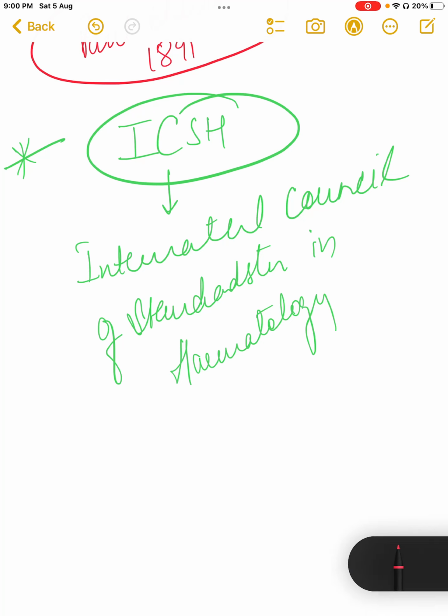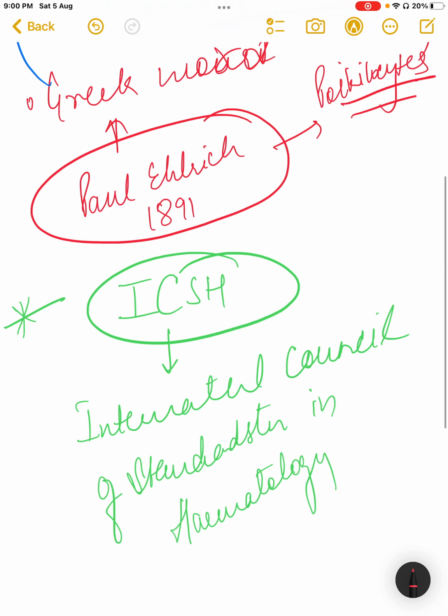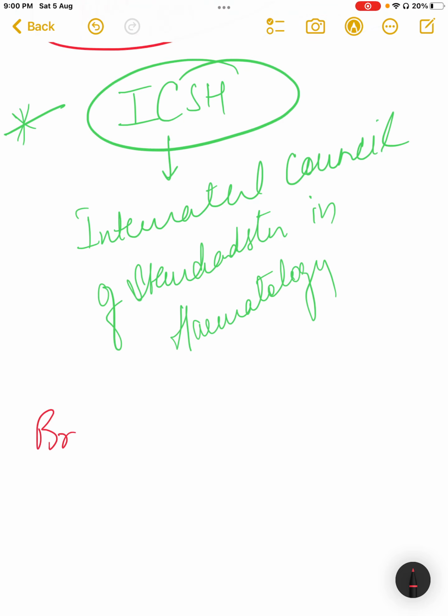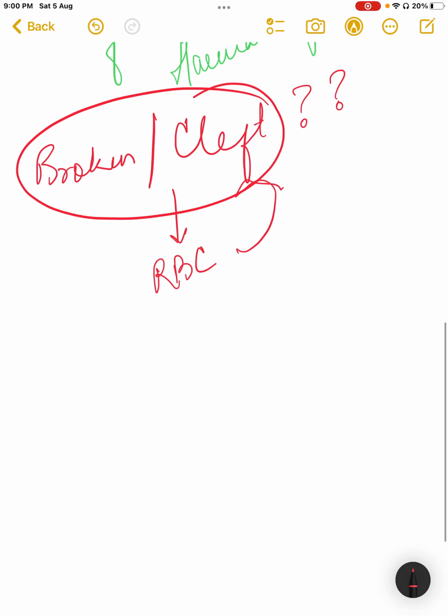But first things first, schistocyte, as we said, means something broken or clefted. But the question arises, what is this something? Here, this something is RBC. So why will an RBC be broken or clefted?